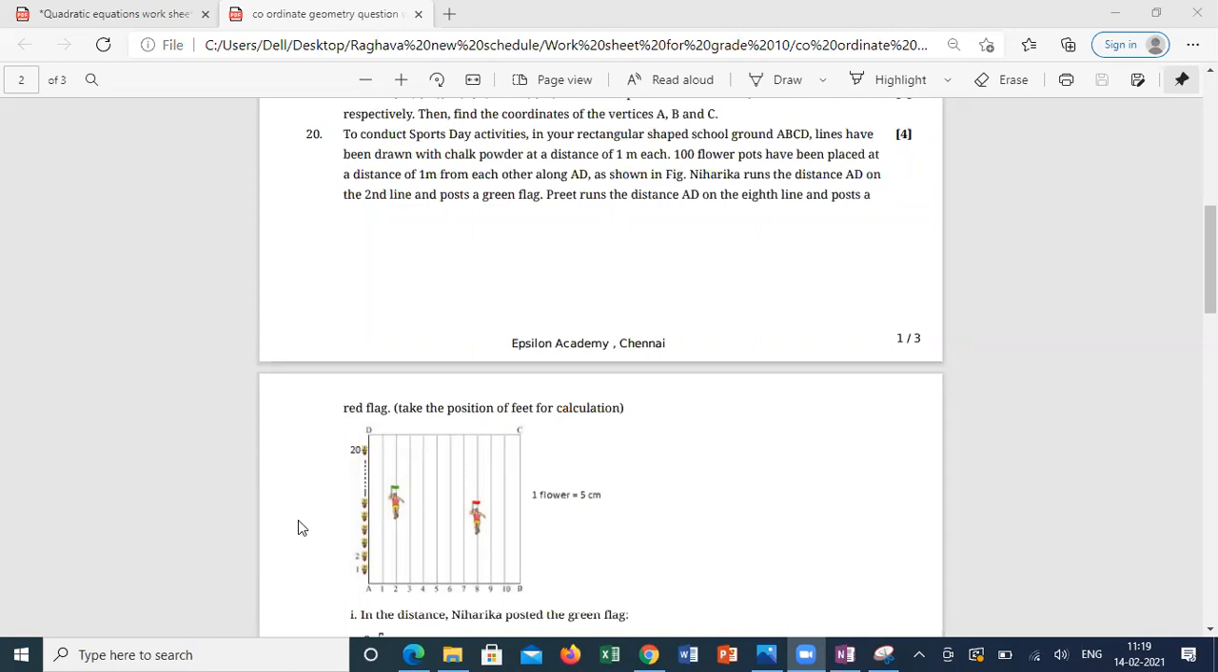From coordinate geometry, area of triangle is also removed. Sir, area of triangle is removed. Okay. Section formula, midpoint and all, it's there, sir.